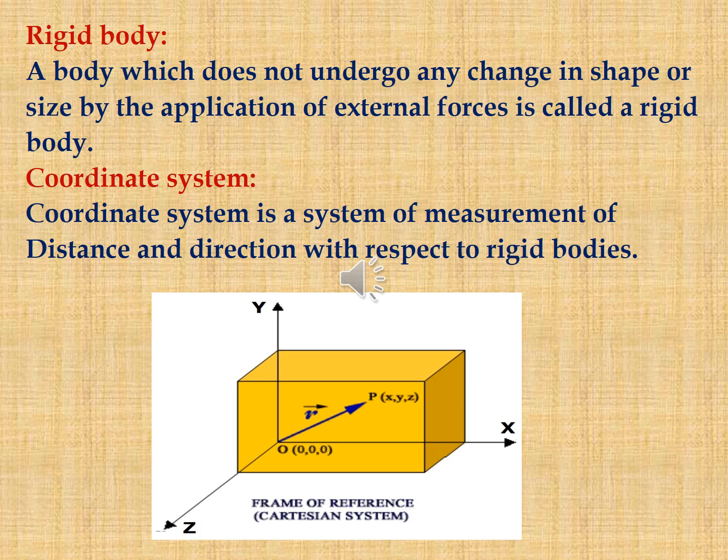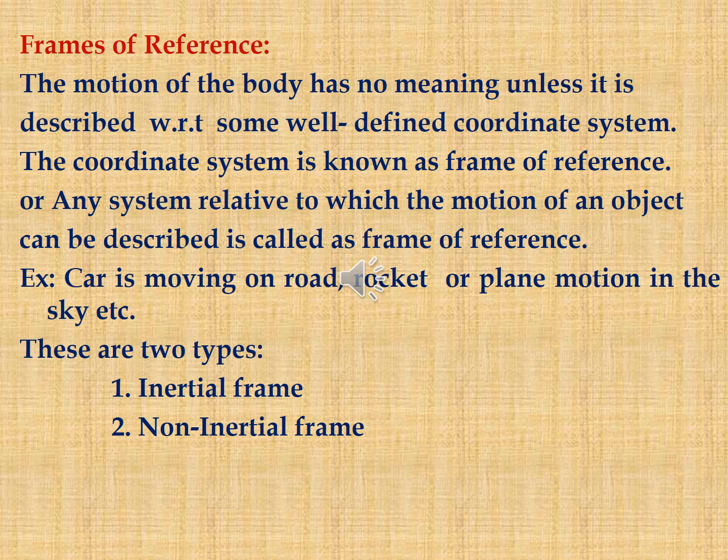Next one, coordinate system. Coordinate system is a system of measurement of distance and direction with respect to rigid bodies. Frame of reference: the motion of the body has no meaning unless it is described with respect to a well-defined coordinate system. So the coordinate system is known as a frame of reference. For example, a car moving on the road, or a rocket or plane moving in the sky. The frames of reference are of two types. First one is the inertial frame and second one is the non-inertial frame.